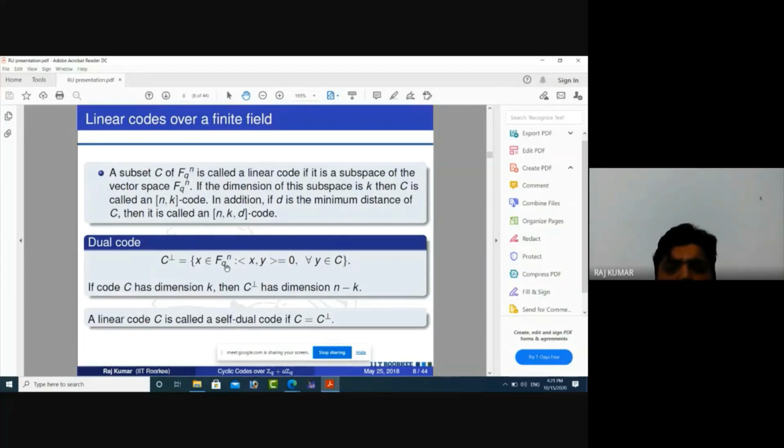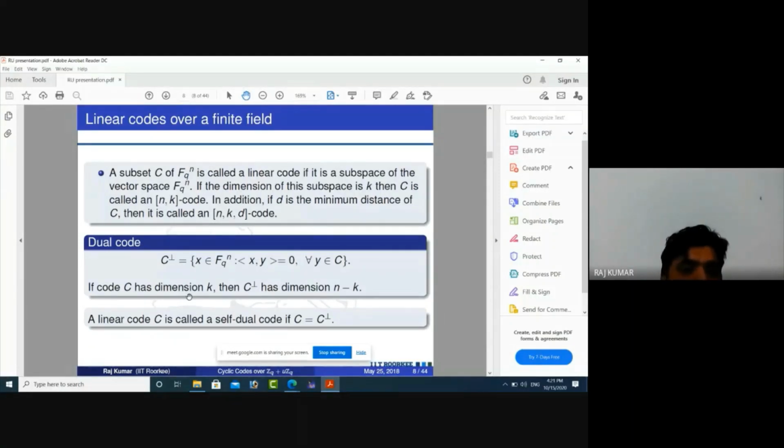Over F_q^n we are taking the usual inner product, which means the dot product. If x is (x1, x2, ..., xn) and y is (y1, y2, ..., yn), then the inner product of x and y is defined as x1y1 plus x2y2 plus x3y3, and so on, up to xnyn.